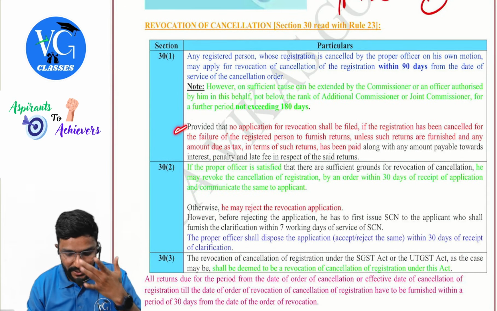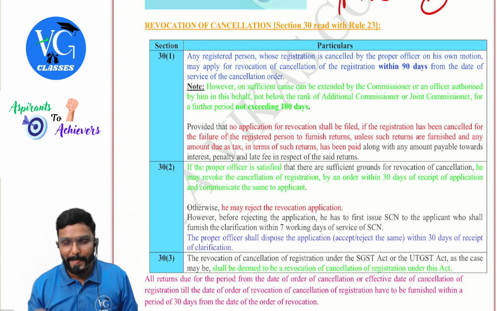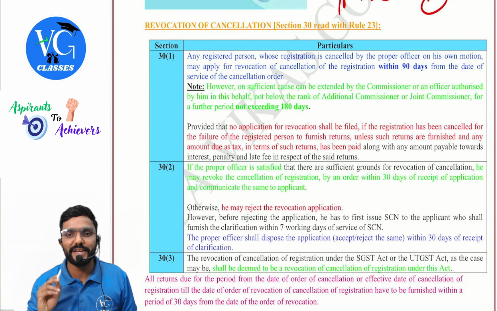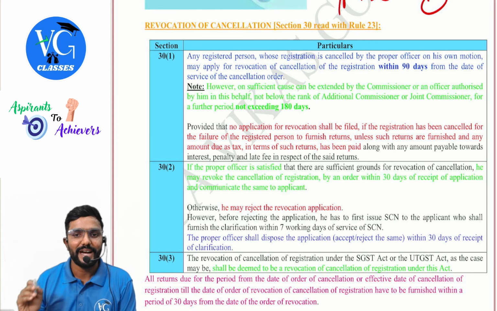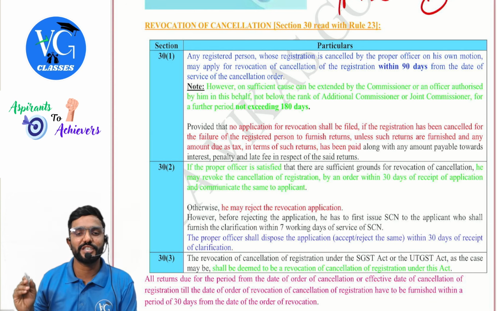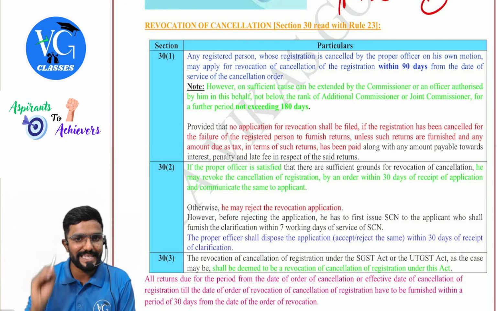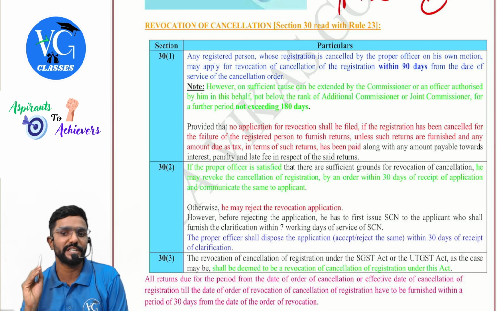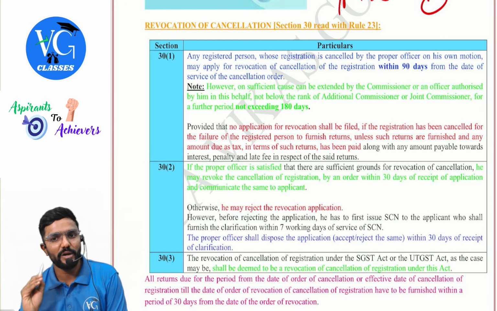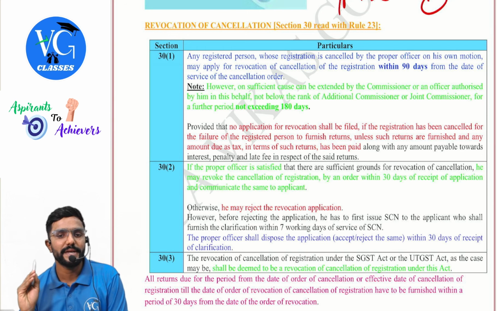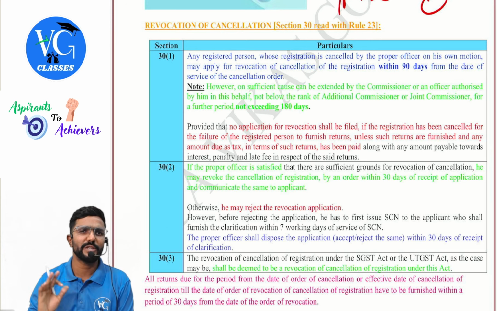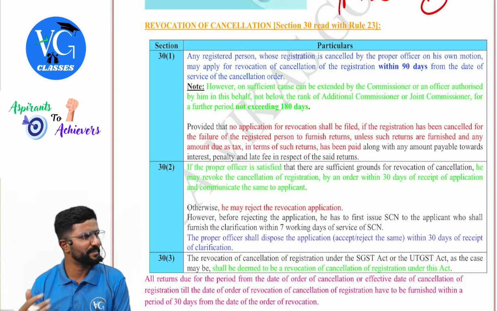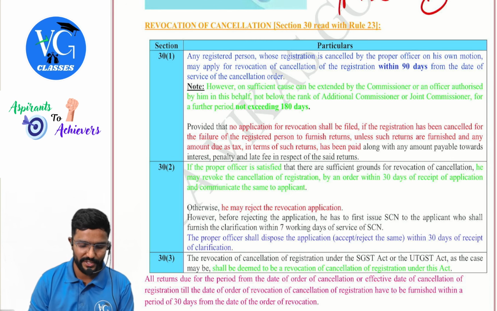Provided that no application for revocation shall be filed if the registration has been cancelled for the failure of the registered person to furnish returns, unless such returns are furnished and any amount due as tax in terms of such returns has been paid, along with any amount payable towards interest, penalty and late fee in respect of the said returns. Means even if any tax dues are pending or interest, late fee, please pay that and apply for revocation.